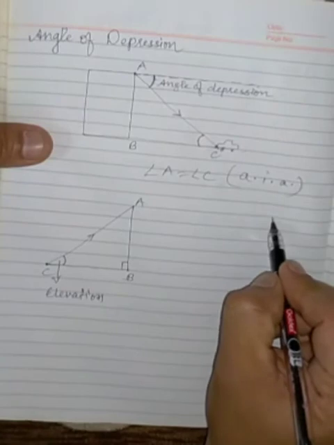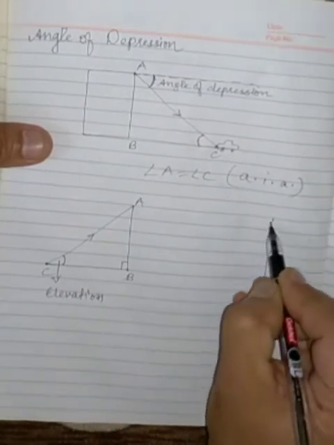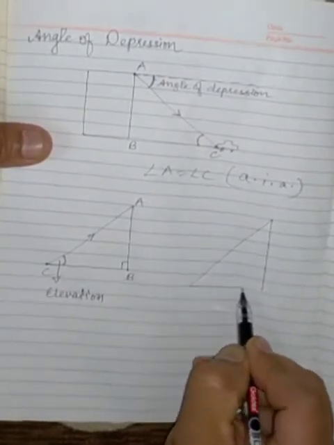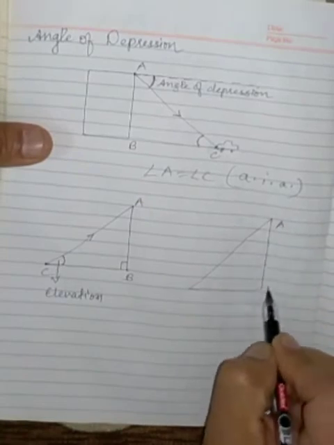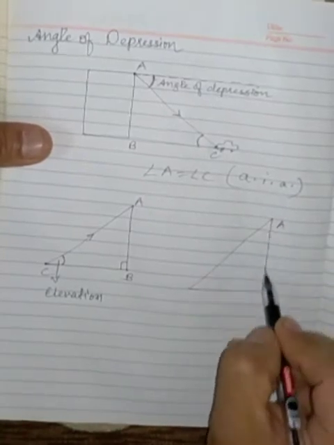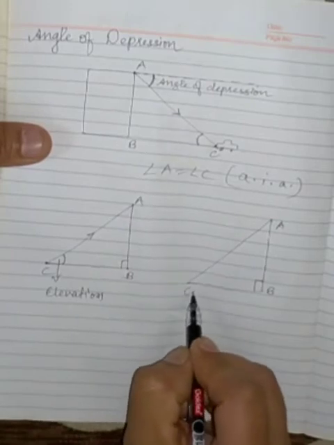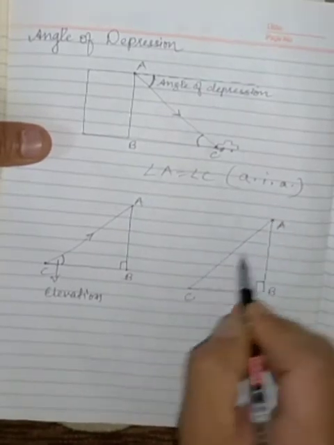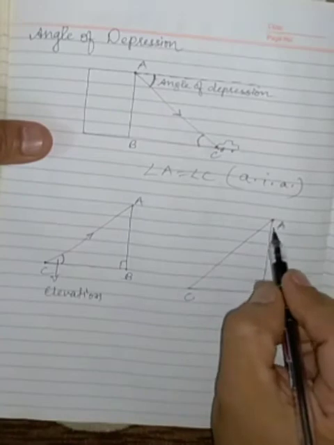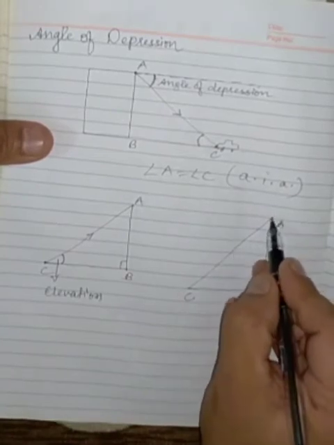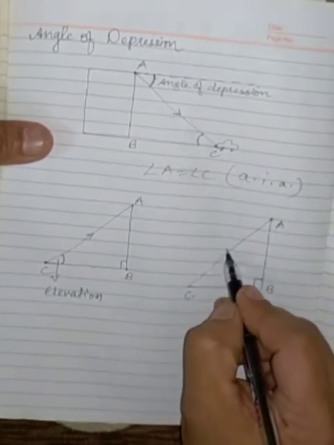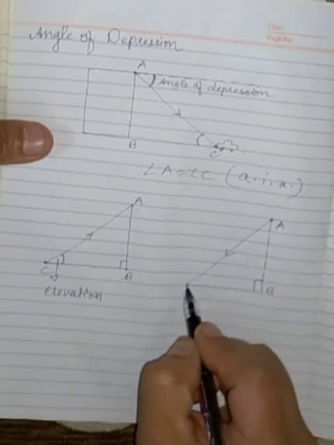And here in this triangle, if AB is the object standing perpendicularly on the ground, BC is the ground, this time point A is the point of observation from which something is being observed downward, so the line of sight is downward.